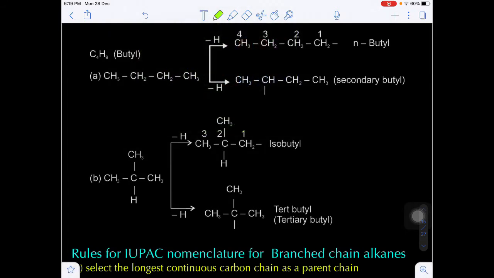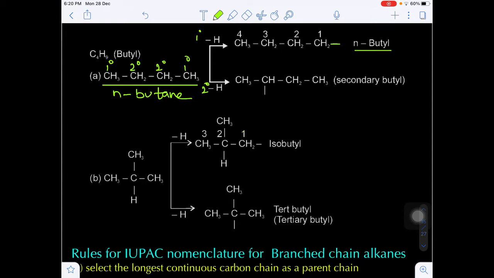Now suppose 4 carbons are present in the straight chain, that's why this is called n-butane. n stands once again for normal open chain, straight chain. Now in n-butane there are two possibilities to remove the hydrogen. Terminal hydrogens are always primary and in between them there are secondary hydrogens. Shall I remove the primary hydrogen or shall I remove the secondary hydrogen? If I remove the primary hydrogen, I will get CH3, CH2, CH2, CH2.